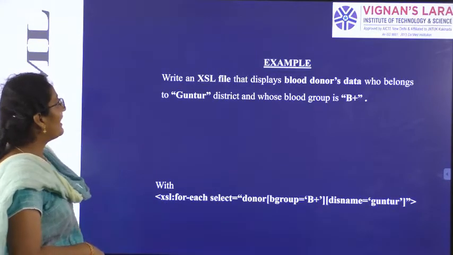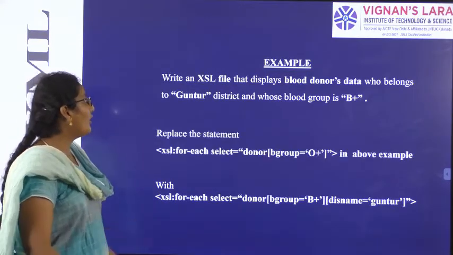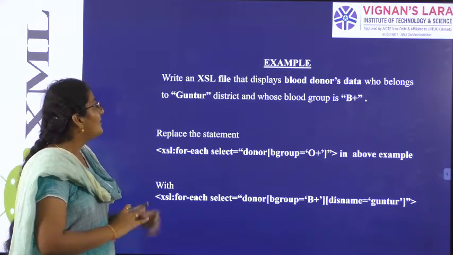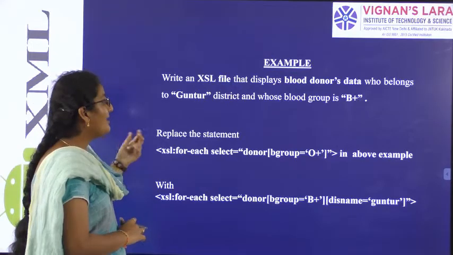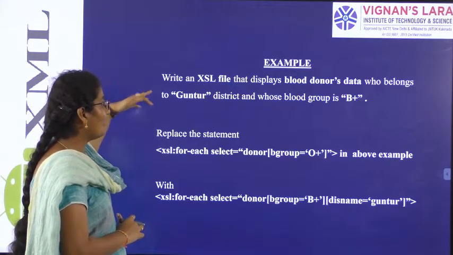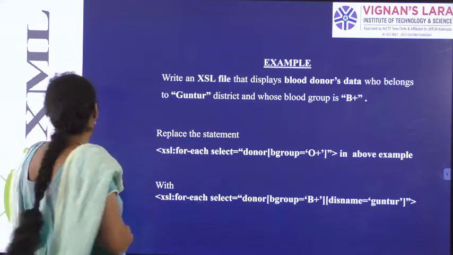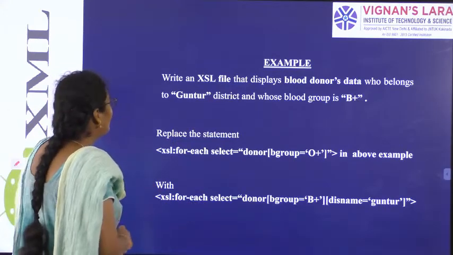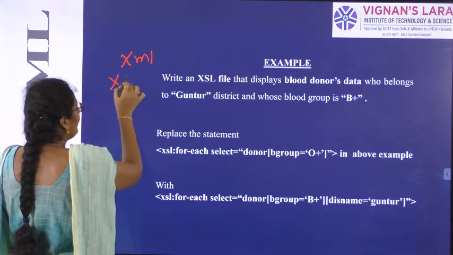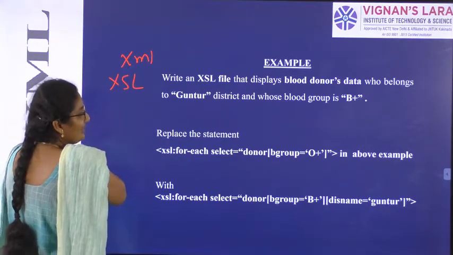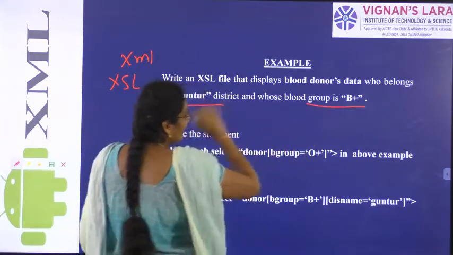Similarly, if you want to write the XML file for the people who are from Guntur and having blood group B positive, simply in the above example, you should replace O positive with B positive and specify the condition as Guntur. So now you want to write an XML program and generate an XSL file, and you want the output with only Guntur people having B positive blood group.